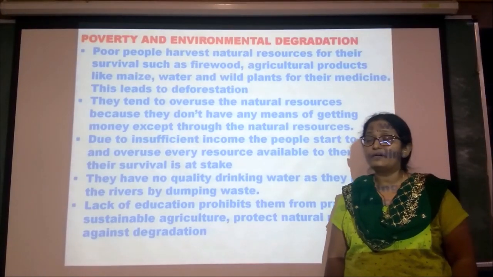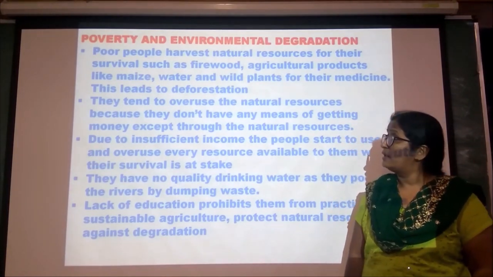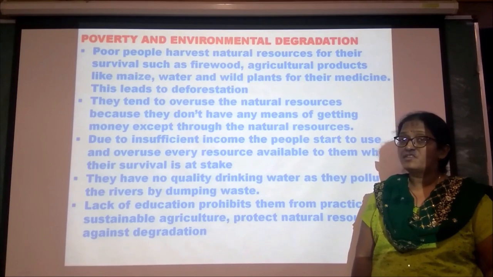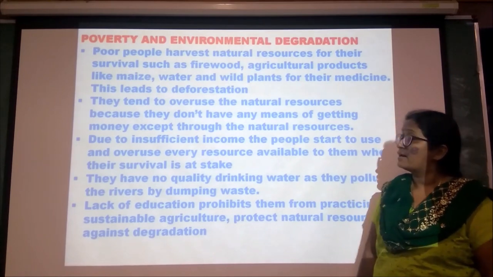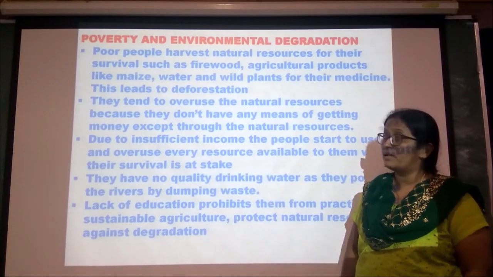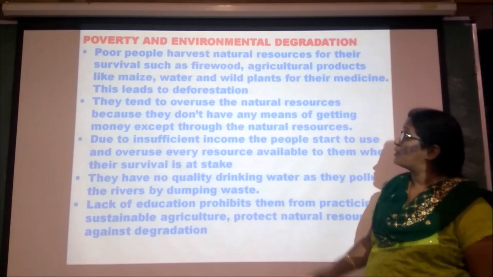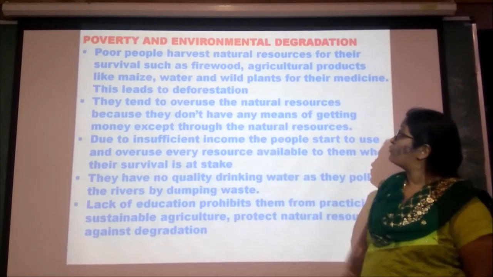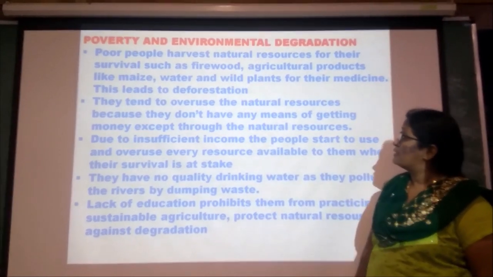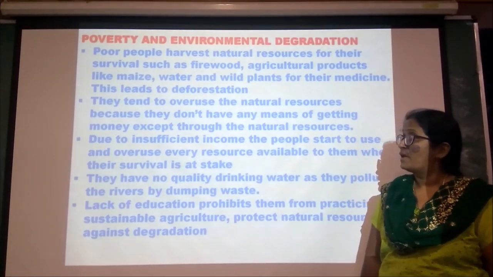How is poverty related to environmental degradation? Poor people are not getting the resources, so to harvest resources they start using firewood, agricultural products like maize, water, and wild plants for medicines, which leads to deforestation.